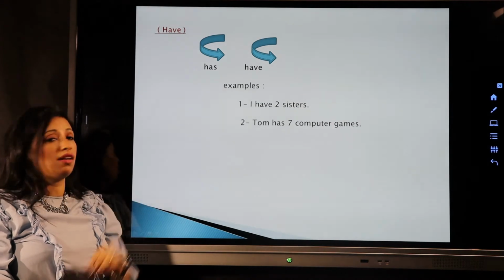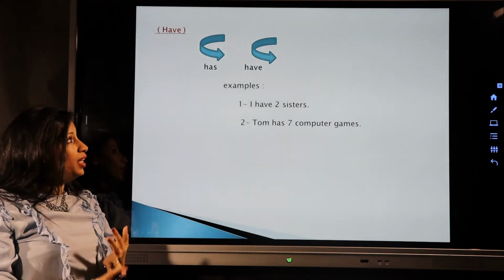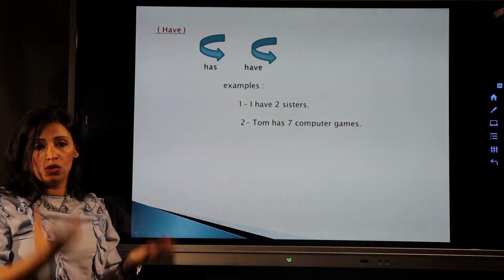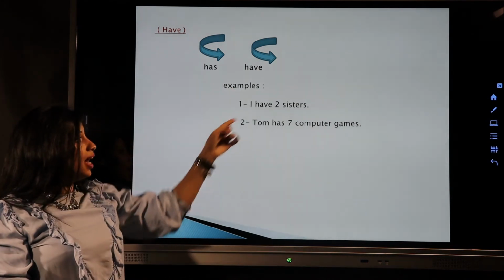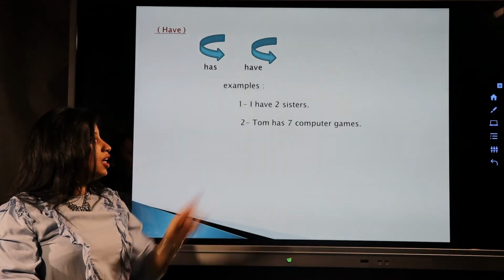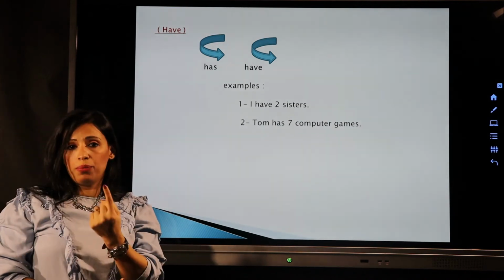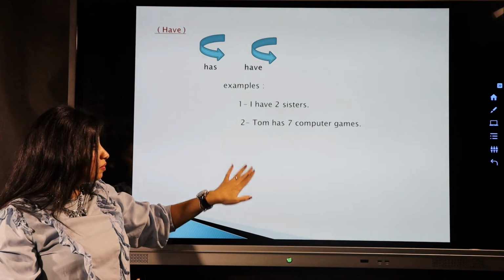Also after I, we, you, they, or the plural. If I'm talking about many things or many people, I'm gonna use have. I have 2 sisters. Now after I put have. Tom has 7 computer games.